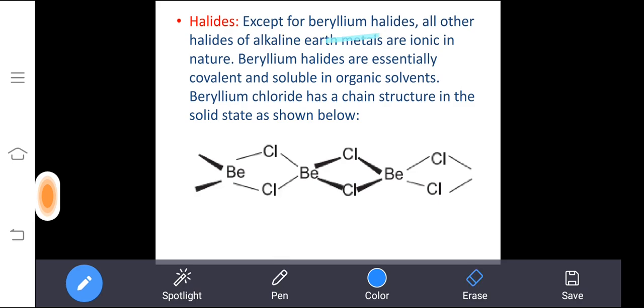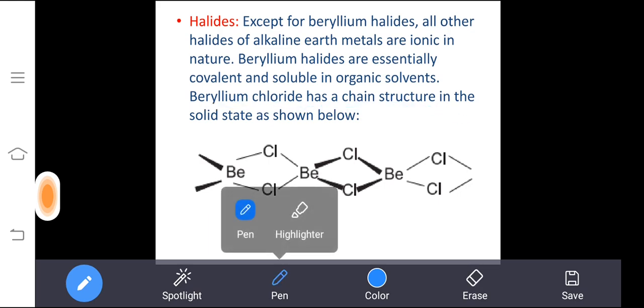Beryllium halides, being mostly covalent compounds, will be soluble in organic solvents. Generally, covalent compounds are soluble in organic solvents. Beryllium chloride has a chain structure. So how is this chain structure formed?